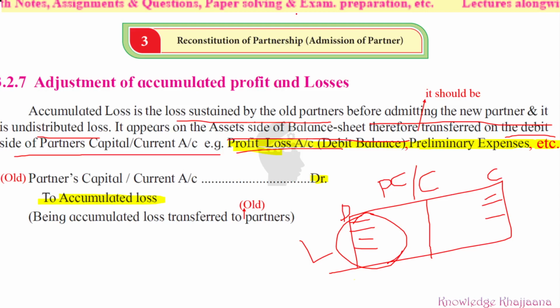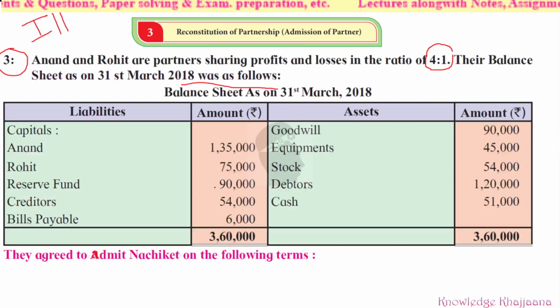Now let's read what is given on the liability side and what is given on the asset side. Capitals of Anand and Rohit are given. Then the reserve fund is there. Then creditors are there and bills payable are there. And what is on the asset side? Goodwill is there, equipments are there, stock is there, debtors are there, and cash is there. So the balance sheet is closing with the amount 3,60,000. So this is their balance sheet.